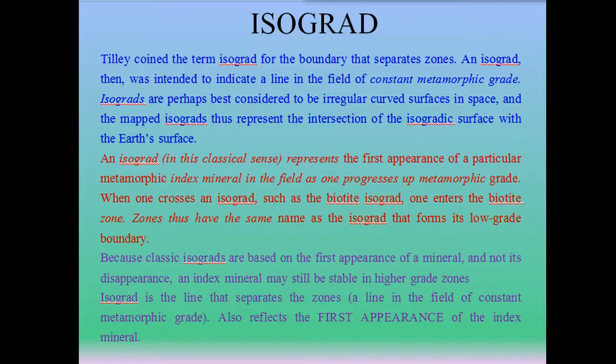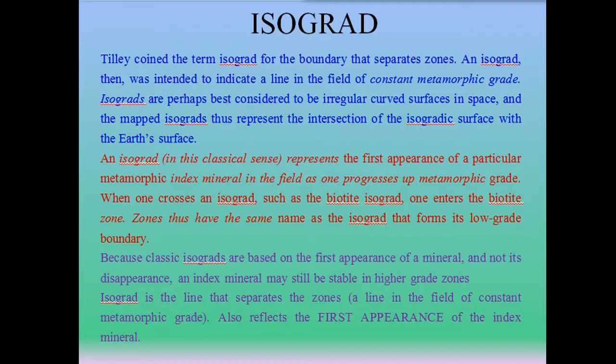Isograds are perhaps best considered to be irregular curved surfaces in space, and the mapped isograds thus represent the intersection of the isogradic surfaces with the Earth surface. An isograd, in this classical sense, represents the first appearance of a particular metamorphic index mineral in the field as one progresses up metamorphic grade. When one crosses an isograd, such as the biotite isograd, one enters the biotite zone. Zones thus have the same name as the isograd that forms its low-grade boundary.